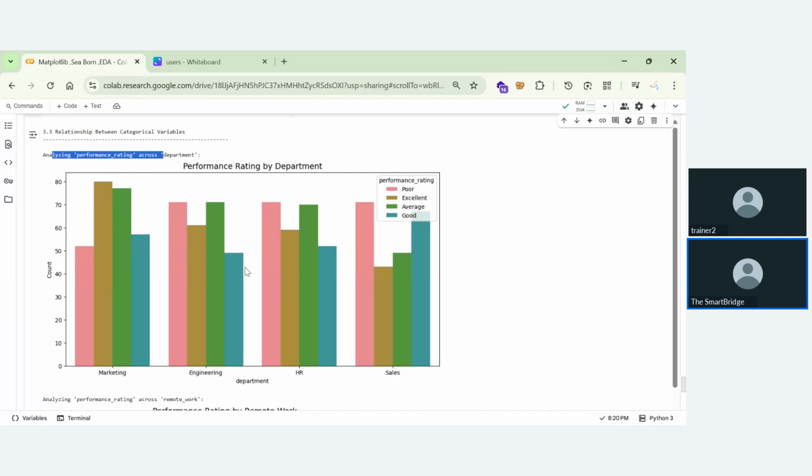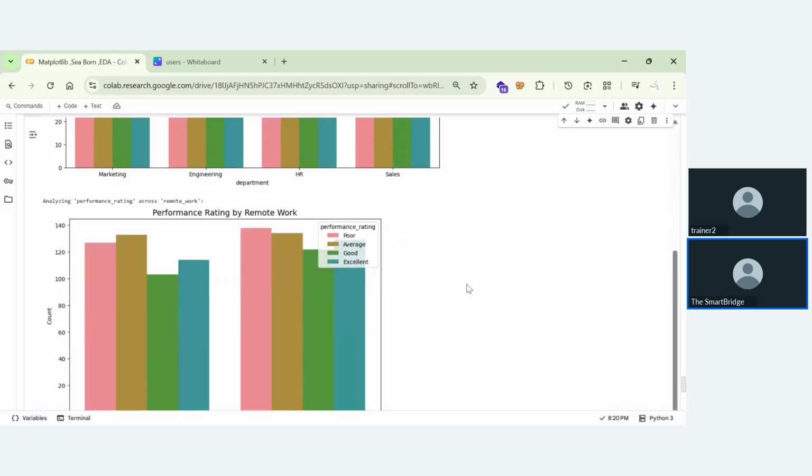So you can perform categorical analysis. That means you can analyze which is having least number of reviews. That means you can understand that most of the excellent reviews I got are from marketing, and the least of the excellent reviews I got are from sales. Okay, and also coming to the poor, most of the poor reviews I got from sales. That means I need to improve my sales department. Okay, these are the kind of analysis you'll be doing for categorical analysis.